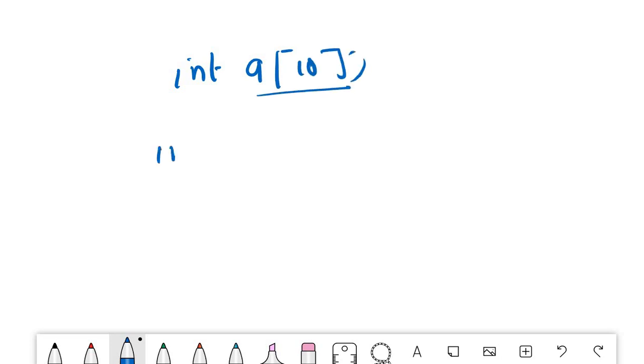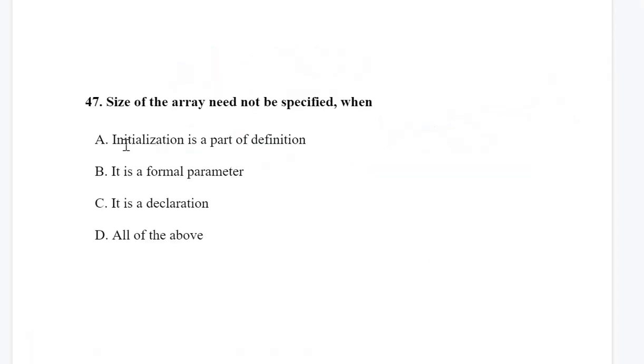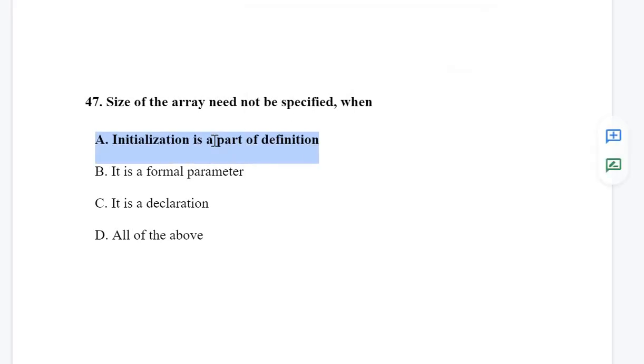But if you are initializing the members or variables of the array at the same place, then you need not write the size of the array. So the correct option is, initialization is part of definition. If you are initializing it, there is no need to write the size of the array.